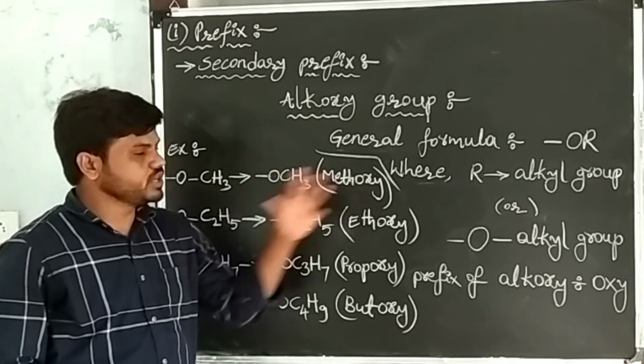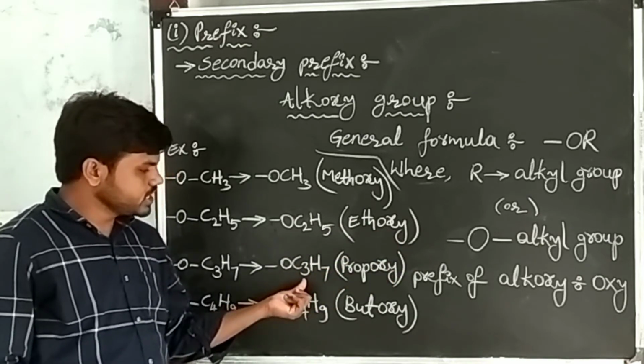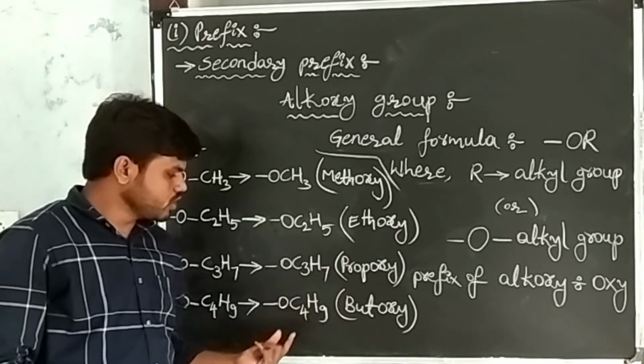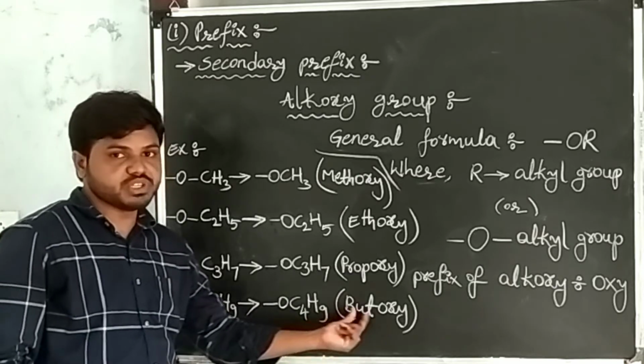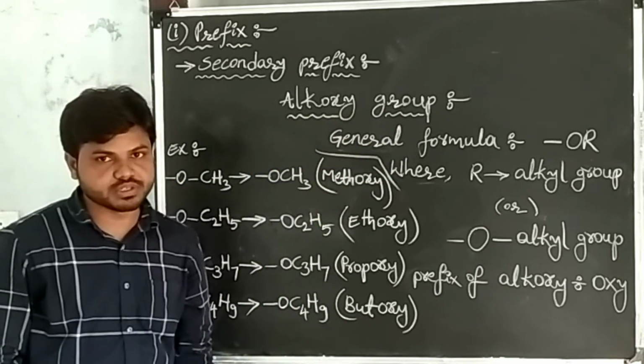OCH3 is methoxy, and OC2H5 is ethoxy. OC3H7 is propoxy, and OC4H9 is butoxy. These are the examples of alkoxy groups.